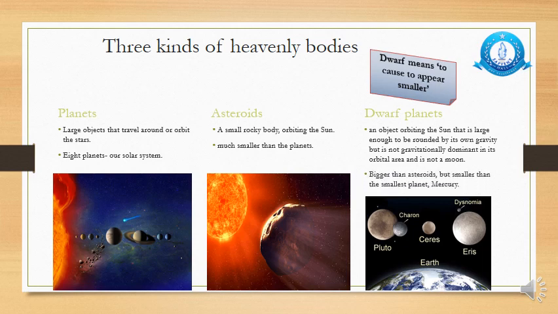Now I would like you people to write down these points on page number 5 or page number 6 of your books, where we'll be studying about different planets, the names of the planets. Some information about asteroids is also given over there, along with the information on dwarf planets. So please note down these points on page number 5 and page number 6 of your books.